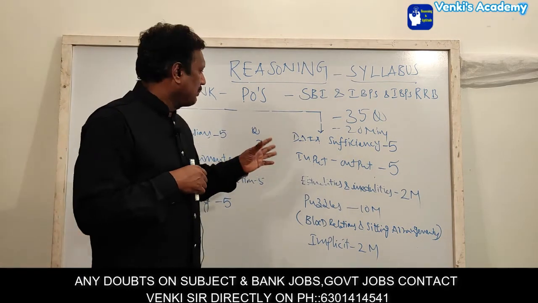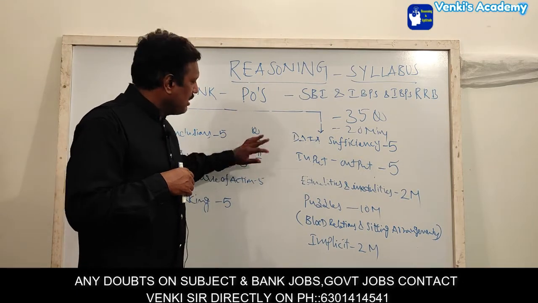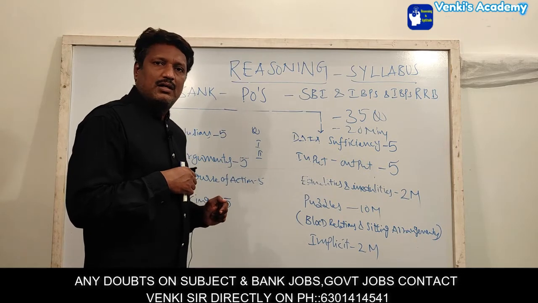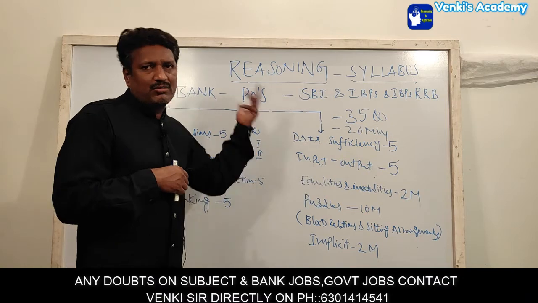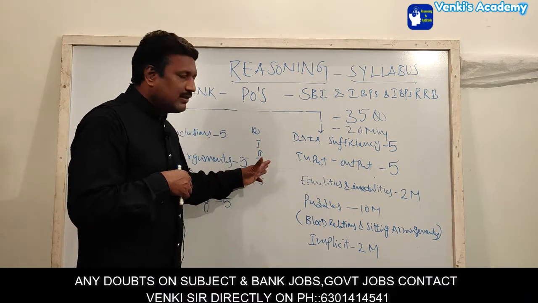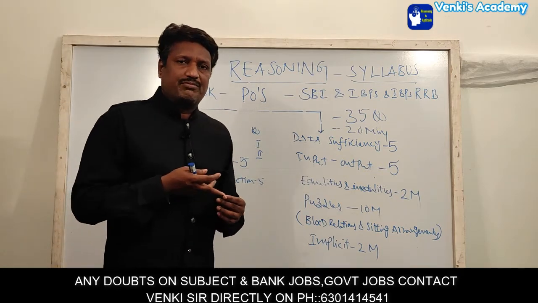What is the meaning of this? Option 3 means if we can get the answer for the above question from statement 1 alone as well as statement 2 alone. We are getting the answer from 1 alone, similarly we are getting the answer from 2 alone. Then we have to mark the answer as 3. That means either alone is sufficient.